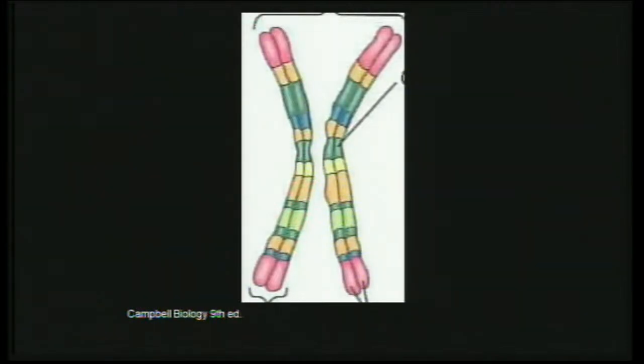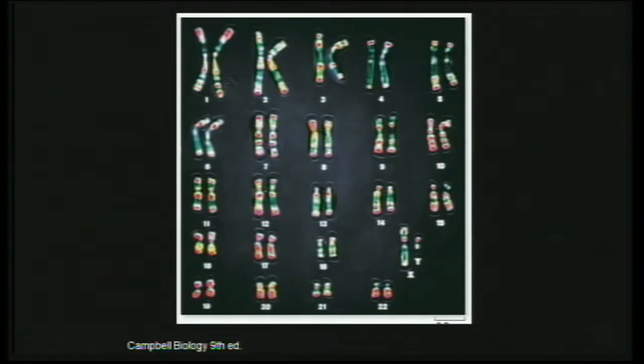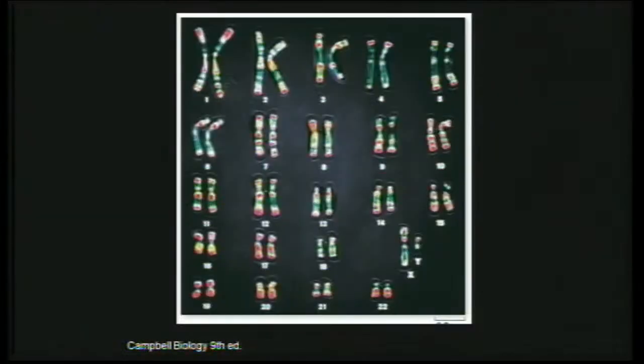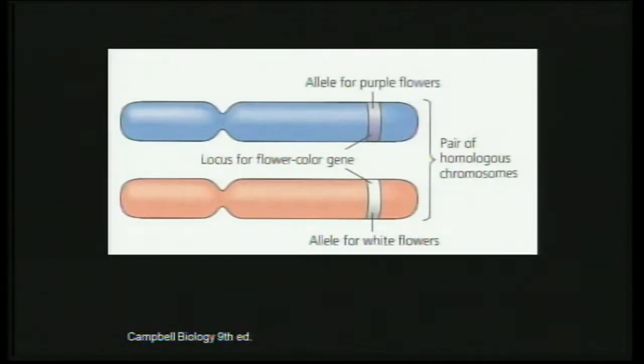Homologous chromosomes, as you saw in this slide, are in pairs, we said. So each pair makes up one homolog. What does that mean? It means they contain genes which code for, or control, a particular character. For example, in this particular chromosome pair, which is homologous, they contain genes which code for a particular character, that is, in this case, the flower color. So they have the same gene that codes for a character, the flower color.